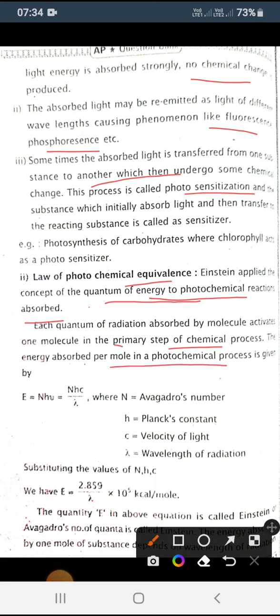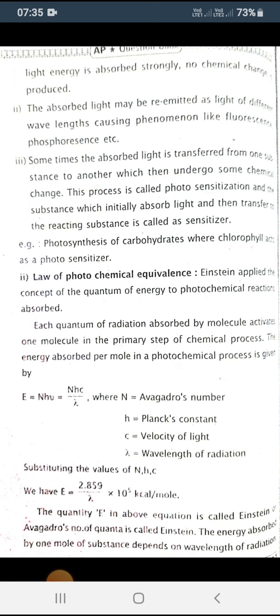The energy absorbed per molecule is given by the equation E = Nhν, where ν is the frequency of light. The frequency of light is the velocity of light divided by lambda, the wavelength. This we call Einstein's law. And also here we have Avogadro's number, which is a constant. So the wavelength of radiation corresponds to the energy absorbed by 1 mole of substance. This is photochemical equivalence, Einstein's law. In the next class we will see thermodynamics. Thank you.